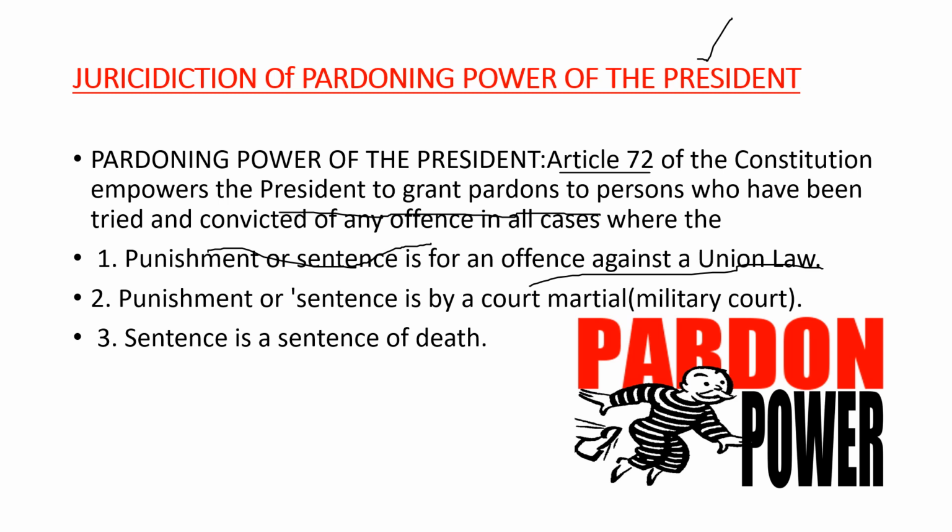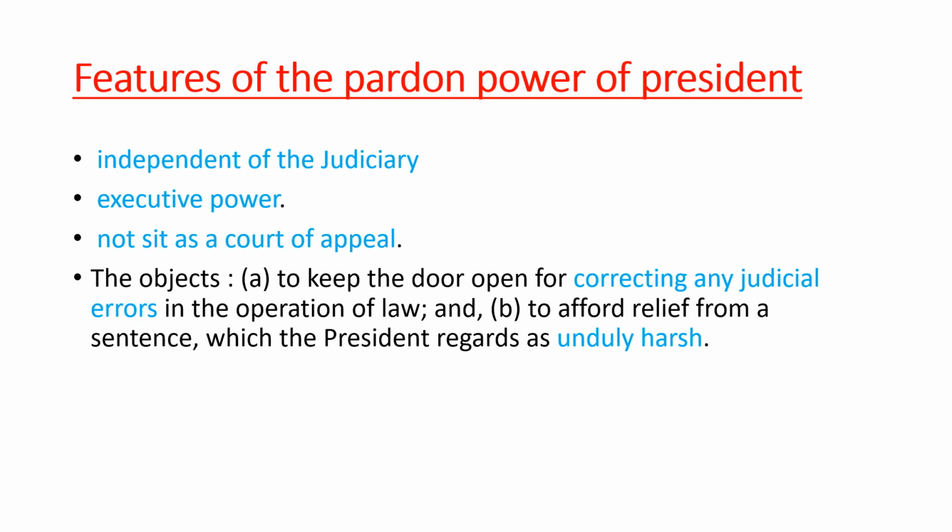And next, when it comes to martial courts, any sentence given by a martial court is the exclusive power of the president, not the governor. The governor does not have any role regarding this. And when it is a death sentence, these are the cases when the governor actually uses the pardoning power. So what are the features of the pardoning power of the president? So this is independent of the judiciary.